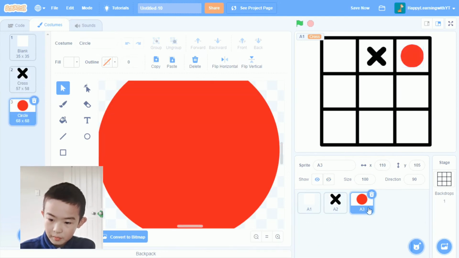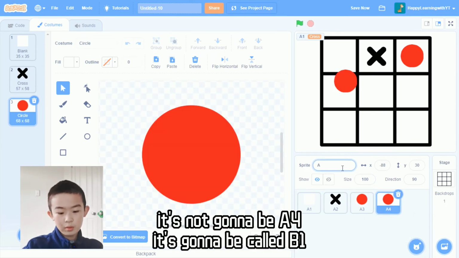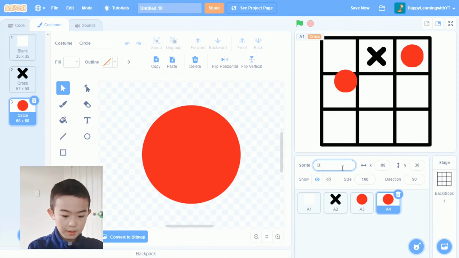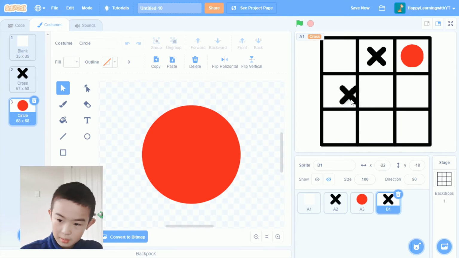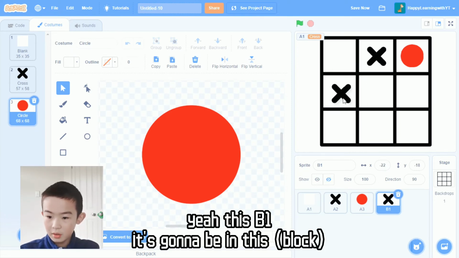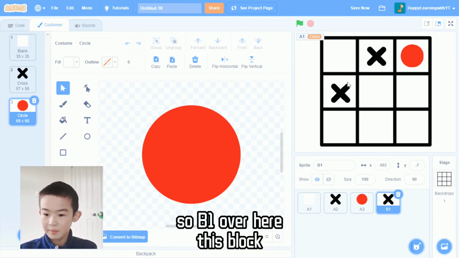Nice. Okay, now let's duplicate. This time it's not going to be A4, it's going to be called B1. B1 means it's in this B, but it's still 1. So B1 over here, this block.